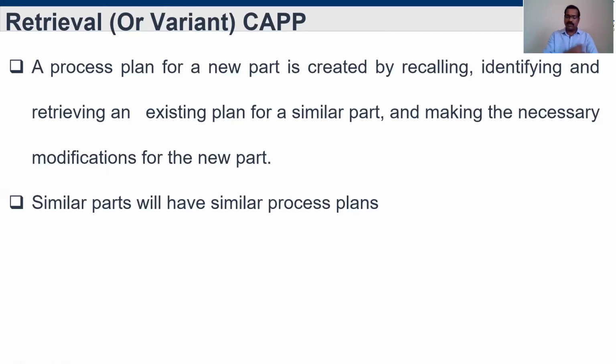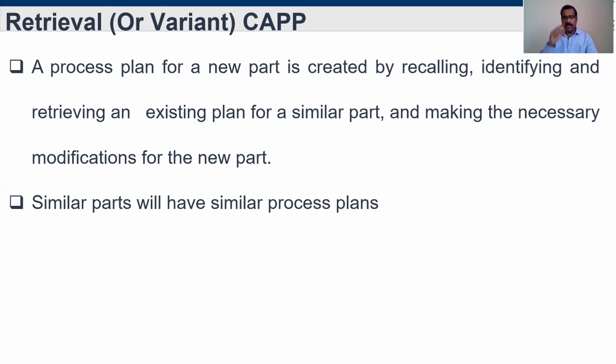So once we get a new order, the computer will check the drawing and identify the component and the design, then the similarities of the manufacturing process, then match with the existing process plans in the database, identify the particular process plan and retrieve it. Then if there is a need for changes, we can do it easily and prepare the process plan.